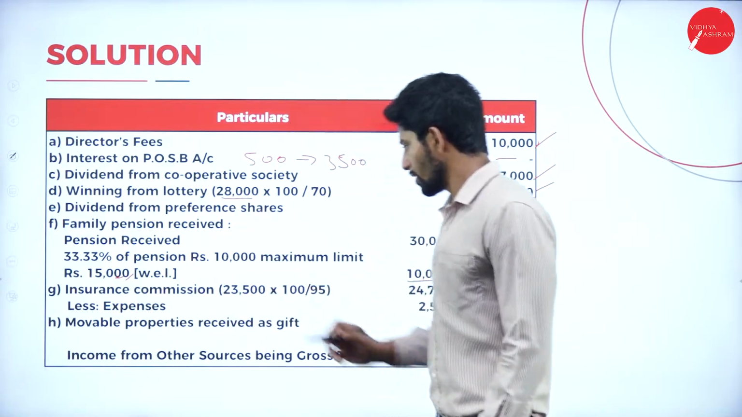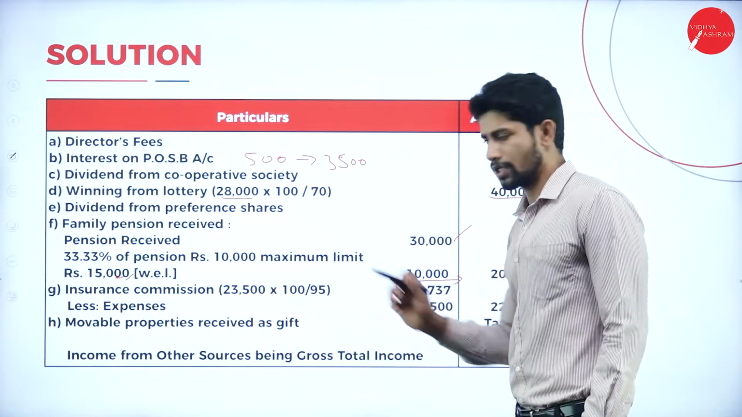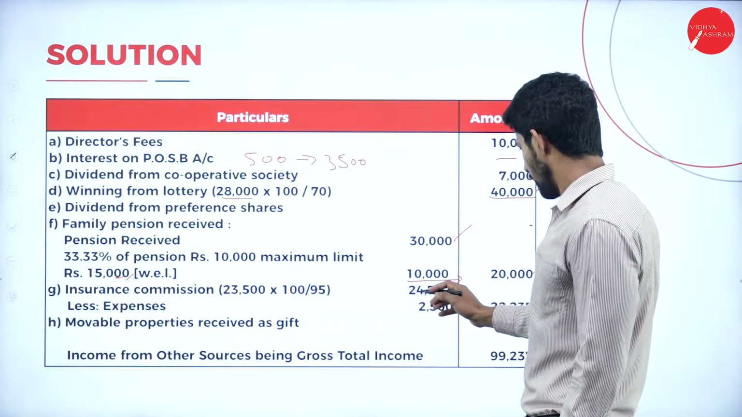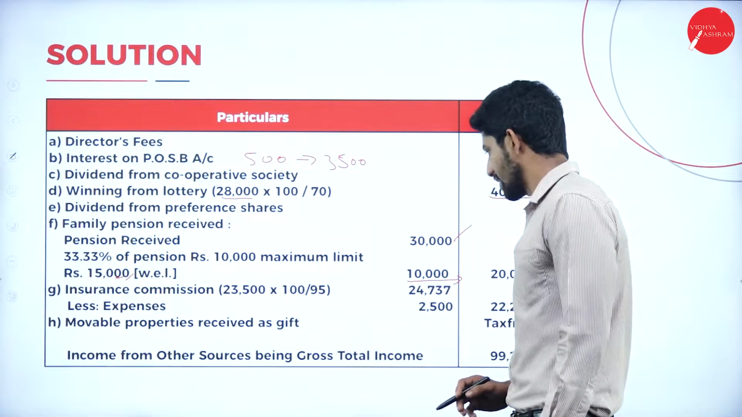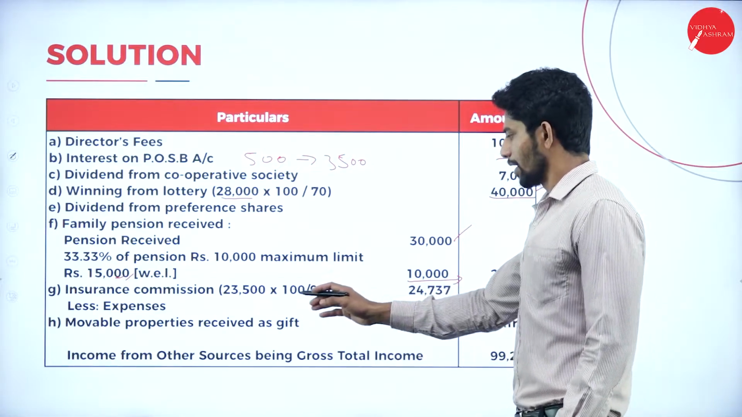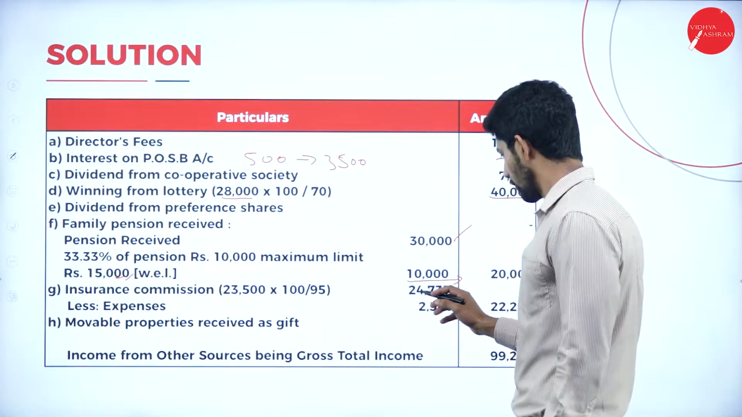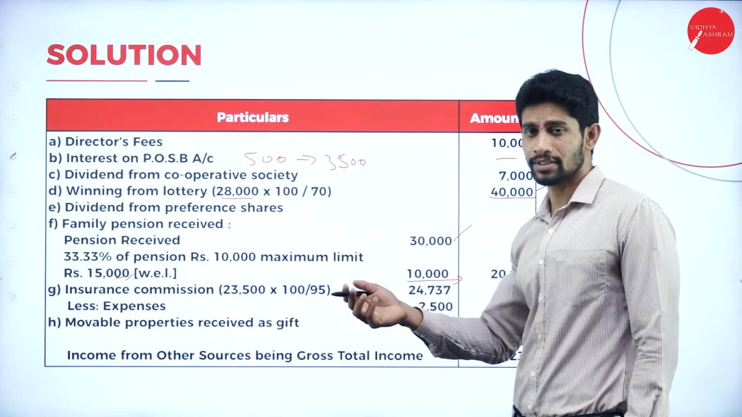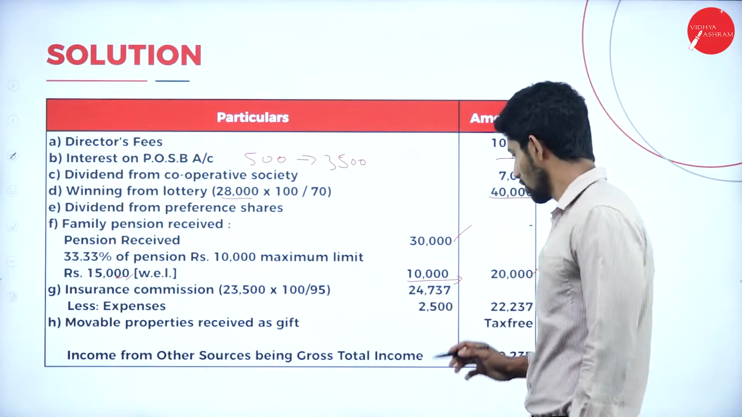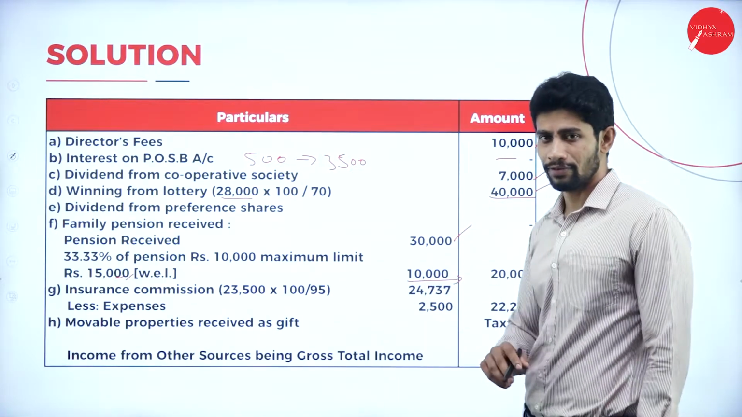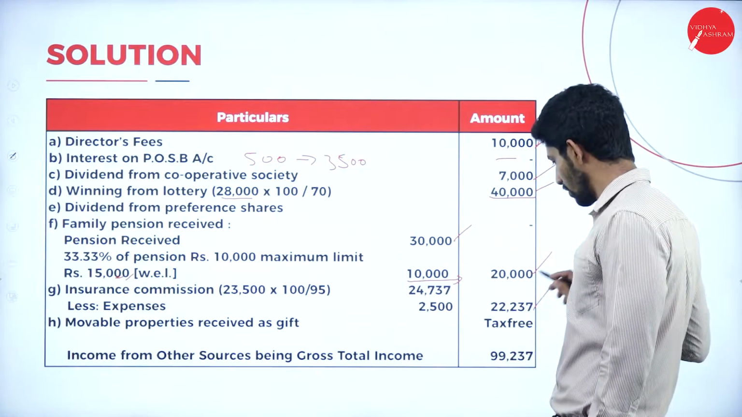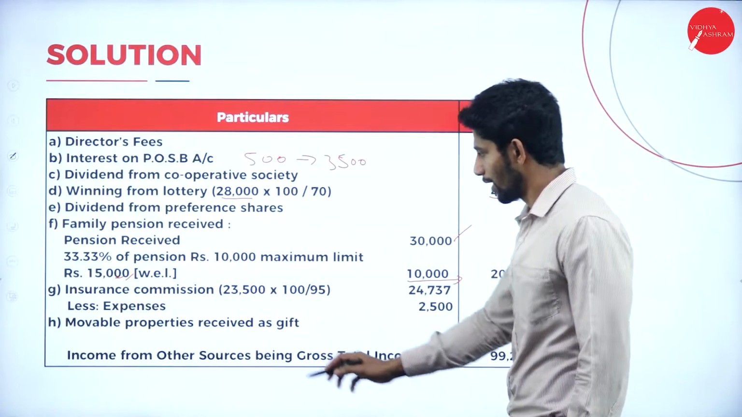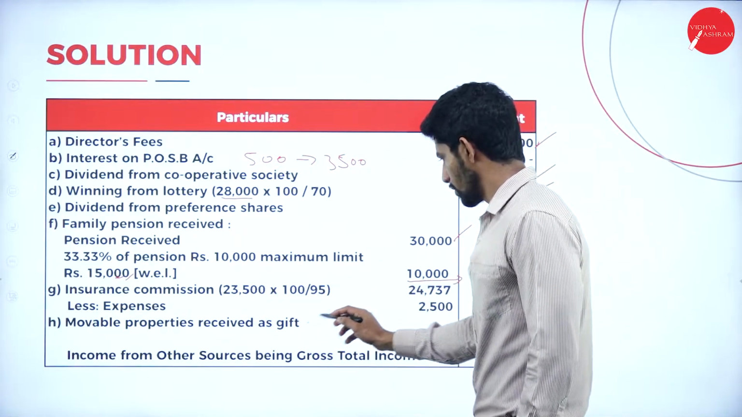Next, insurance commission. Yes, insurance commission is rupees 23,500 and here you can see 24,737. Yes, we are supposed to calculate 95% of 100, so you will get 24,737, less expenses. If any expenses are incurred, we can deduct them. So what is the expenditure incurred? 2,500. Deduct the value, and the balance you will get is 22,237, that is taxable.